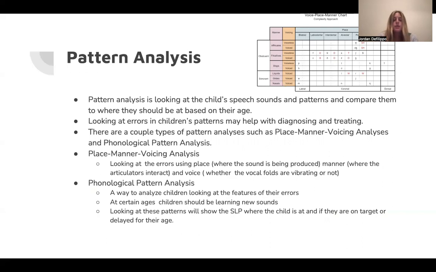Place, manner, voicing analysis is when the SLP will look at errors using place, which is where the sound is being produced and coming from, manner, where the articulators are interacting, and voice, whether the vocal folds are vibrating and making sound or whether they're not vibrating and not making any sound. In the top corner, we have a voice, place, manner chart, which shows which sounds are which.